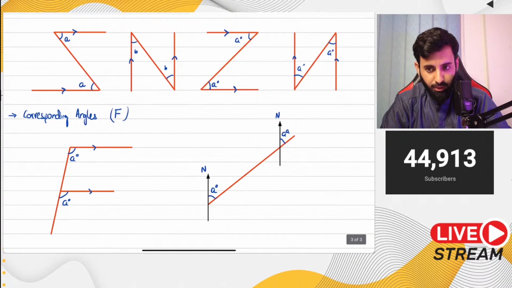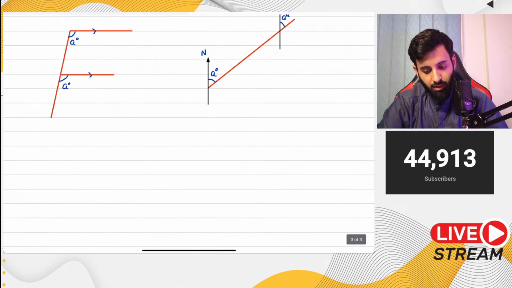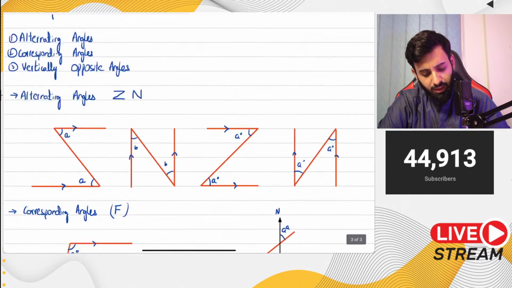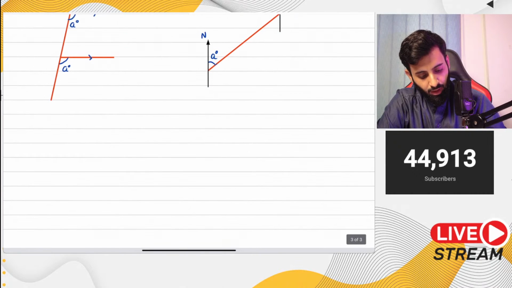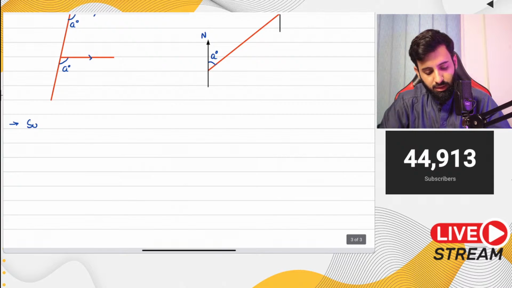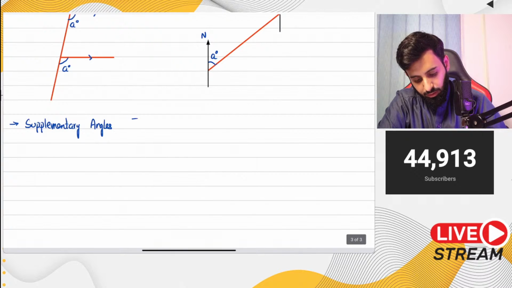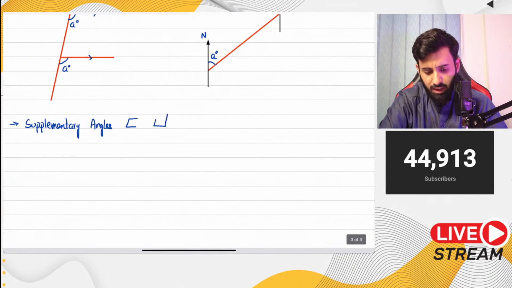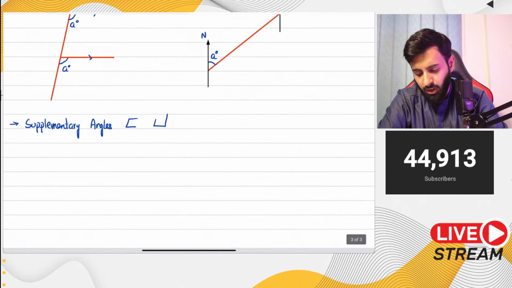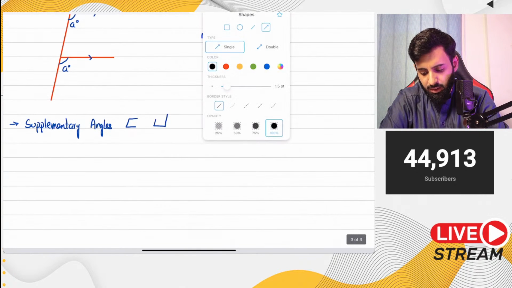Then you have the following, okay. Then related to parallel lines, you also have supplementary angles. In the case of a pair of parallel lines, you also have supplementary angles, okay. In supplementary angles, look for the C, okay. Look for a C like this, or perhaps look for a C like this, okay. Now I don't know exactly what you call this, okay, but supplementary angle is enough.